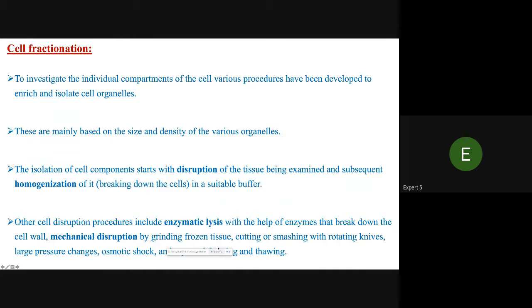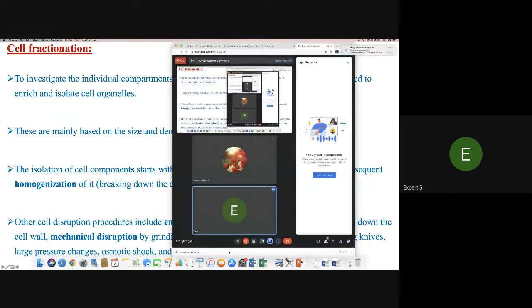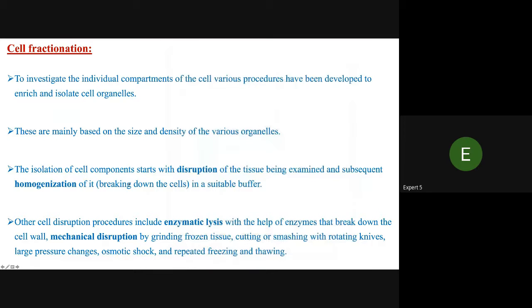Other disruption methods include enzymatic lysis with the help of enzymes that break down the cell wall, mechanical disruption by grinding the frozen tissue, cutting or smashing with rotating knives, large pressure changes, osmotic shocks, and repeated freezing and thawing techniques. These are the steps which disrupt the cells.